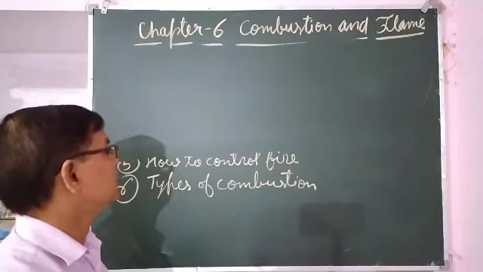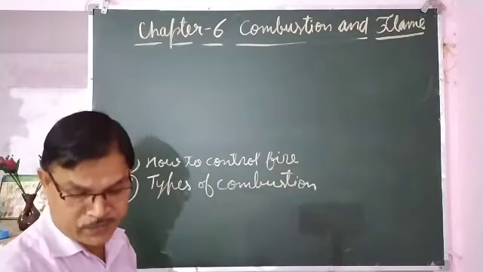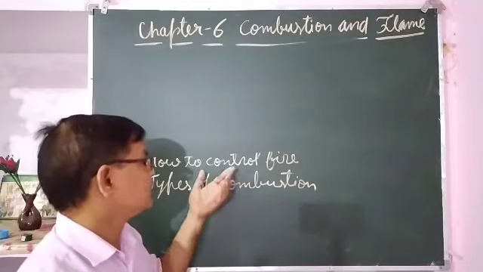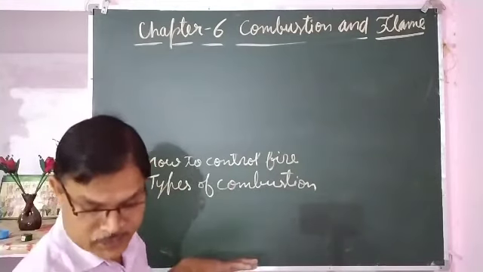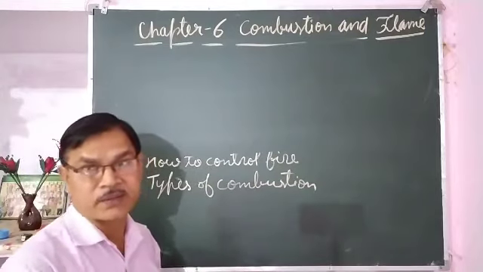So if the temperature is lowered by throwing water on the burning material, the fire can be controlled, but all types of fire cannot be controlled by throwing water.